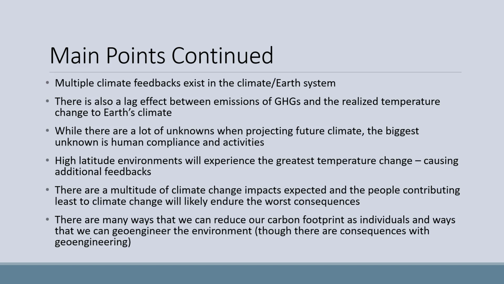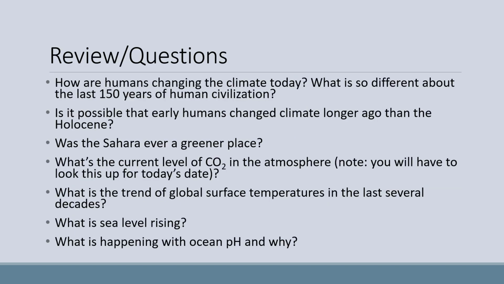While there are a lot of unknowns when projecting future climate, the biggest unknown is human compliance and activities. High latitude environments will experience the greatest temperature change, causing additional feedbacks. There are a multitude of climate change impacts expected, and the people contributing least to climate change will likely endure the worst consequences. There are many ways that we can reduce our own personal carbon footprint, and ways that we can geoengineer the environment, though there are consequences with geoengineering.